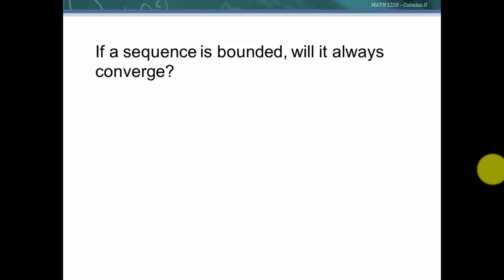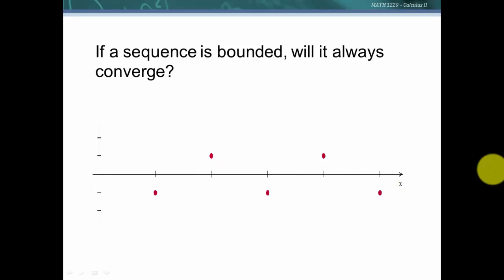Let's ask a few questions. If a sequence is bounded, will it always converge? We saw an example a minute ago that was increasing but bounded, and so it did converge to that m, but here is an example to show you a sequence. This sequence is bounded. It never goes above 1. It never goes below -1, but it does not converge because it's alternating between -1 and 1. So the answer is simply that having a bounded sequence does not tell you anything about convergence.